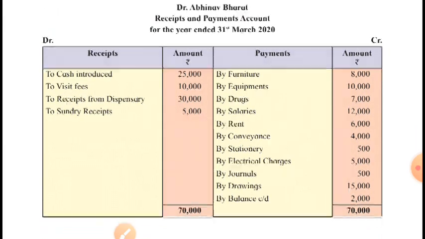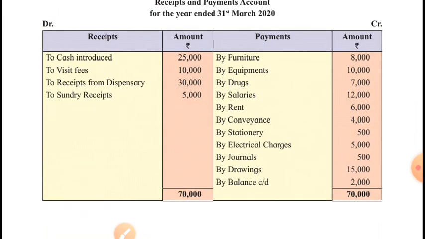Look at the receipt side. To cash introduced means this is the first year of this organization, and the doctor has introduced rupees 25,000 into his concern. This is what the capital he contributed, means this is what the capital fund of this concern at the beginning of the year. Then visit fees is income, receipts from dispensary, that is also income, and sundry receipts, that is also income of such kind of hospitals.